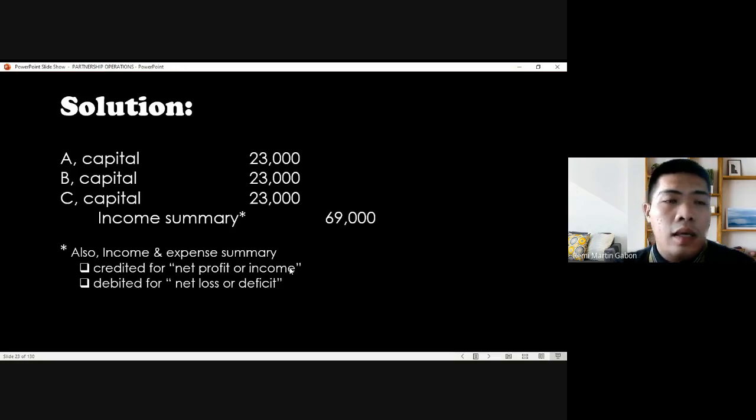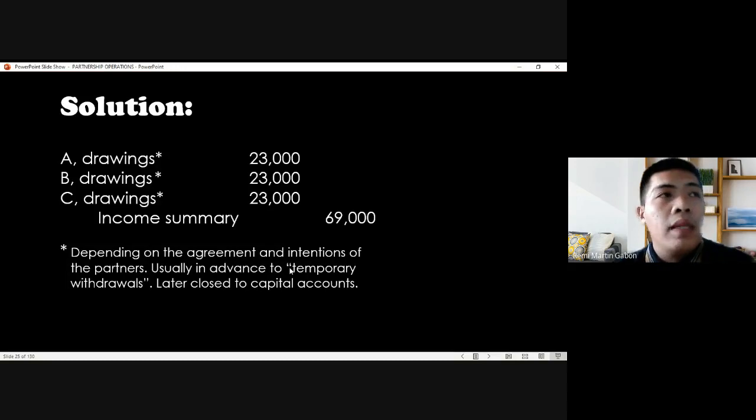So after considering distribution of the net loss, we can have it debited directly to the capital accounts, thereby decreasing the capital accounts. Then credit the income summary to close out the net loss. However, other books will have it presented as debit first to drawings account, then credit the income summary. This is also dependent on their agreement and intentions.